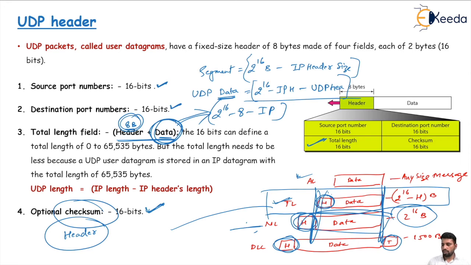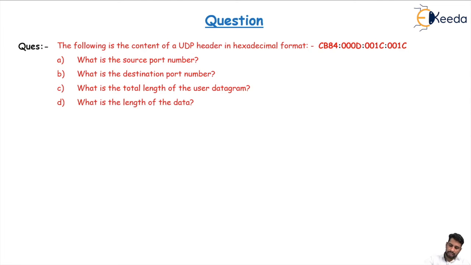Okay, so this is all about the UDP header. Let's see a question for this part. The question is the following content in the UDP header in hexadecimal format. So these are the formats given.